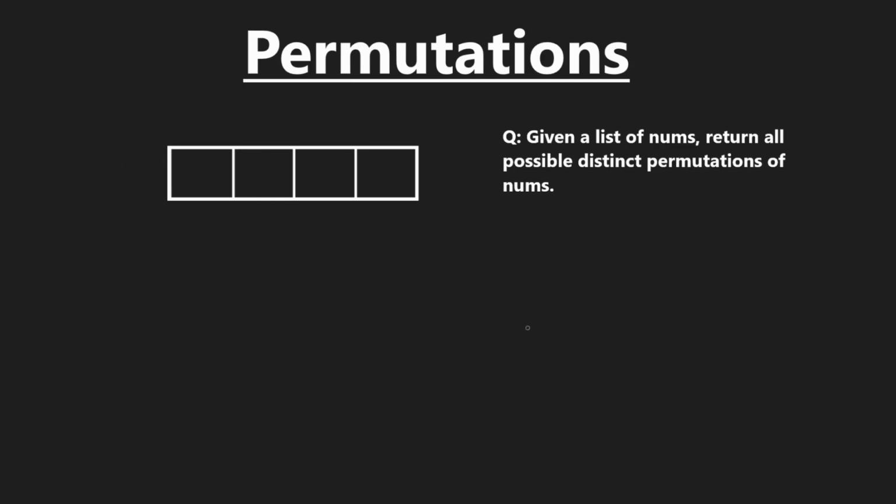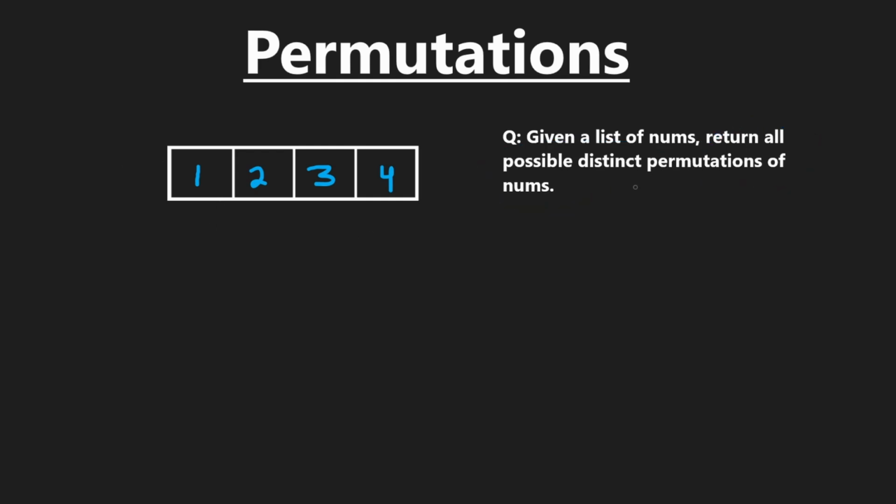So next, let's talk about permutations, which in my opinion is a bit more complicated than combinations or subsets, but maybe for you it will actually be easier, who knows. Basically, we could be given some list of numbers. Let's assume that the numbers are distinct for simplicity, and we want to return all possible distinct permutations of nums.